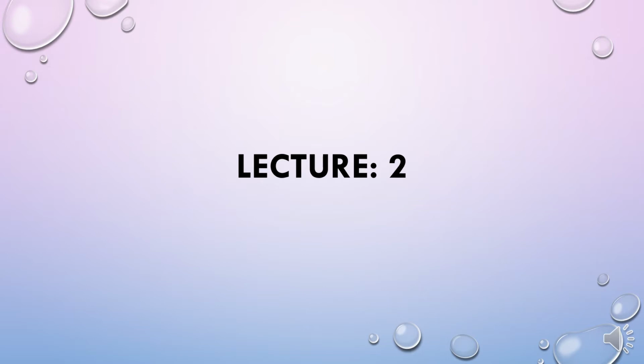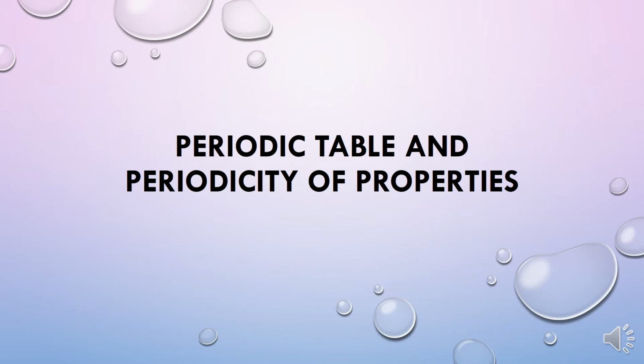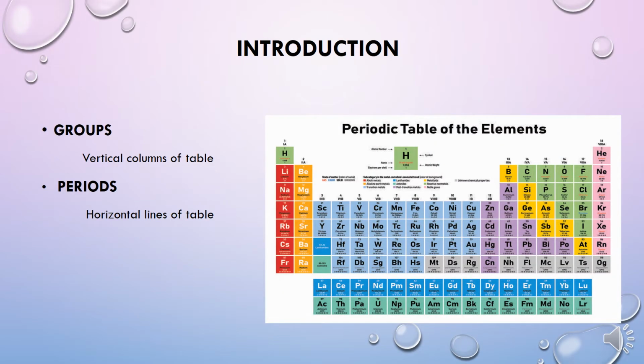Today we will discuss lecture 2 of chemistry chapter number 3, periodic table and periodicity of properties. In the introduction of the periodic table, we will discuss the periodic table, groups and periods.